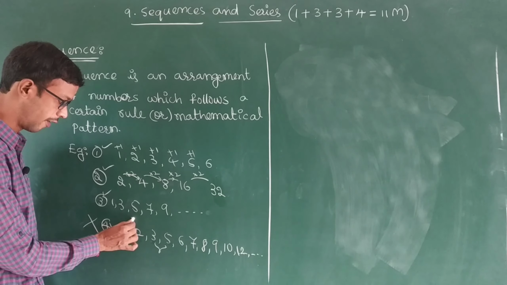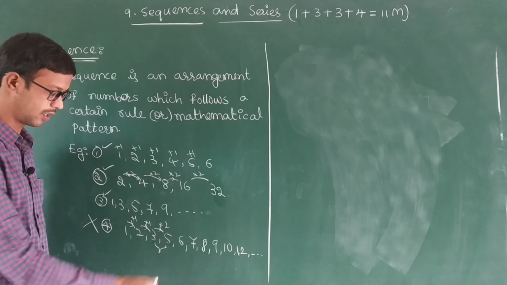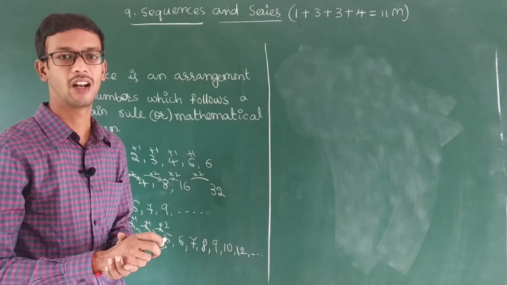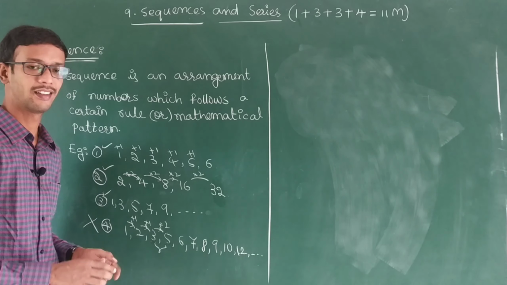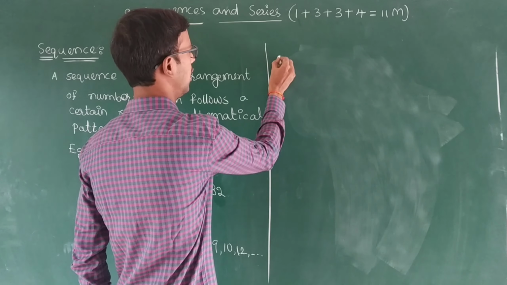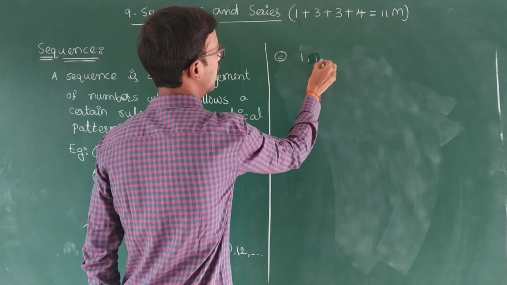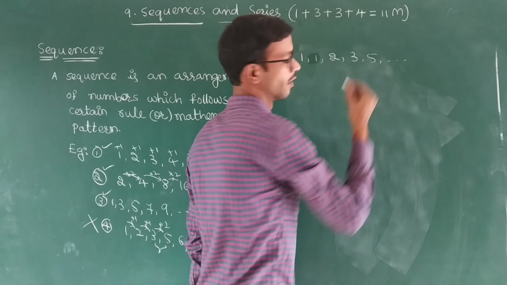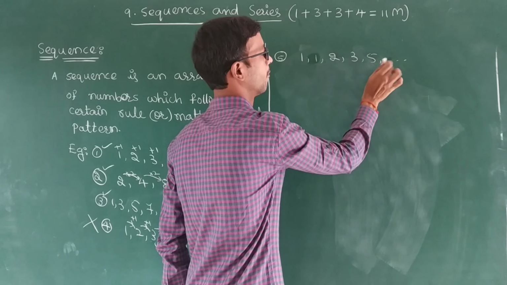Here you observe +1, but here +2 is there. Again +1. There is nothing similar. Again repetition is not there. So that's why this example is not a sequence. Next, one more example we will see: 1, 1, 2, 3, 5, and so on.